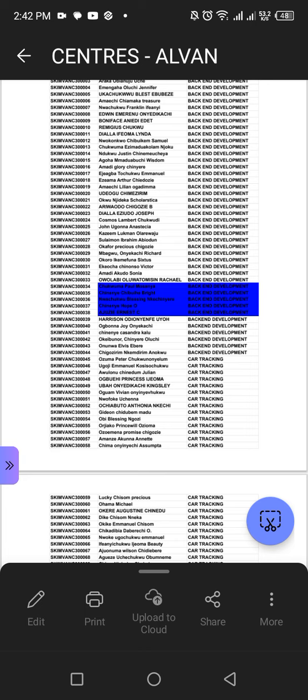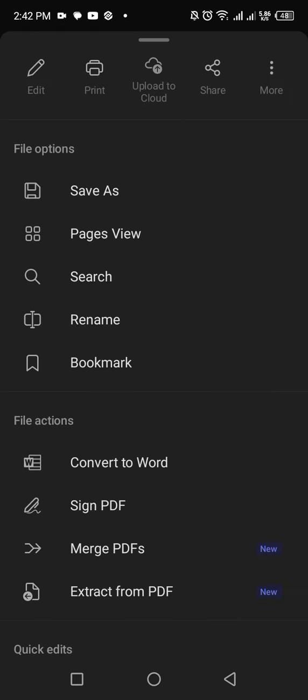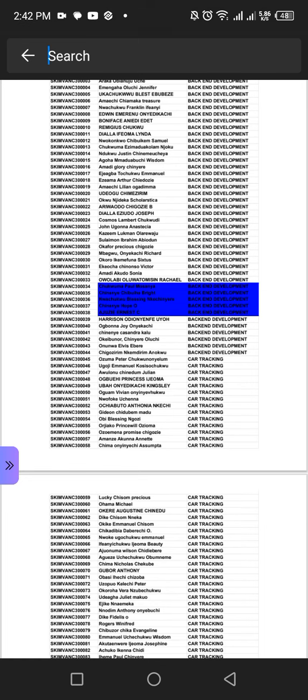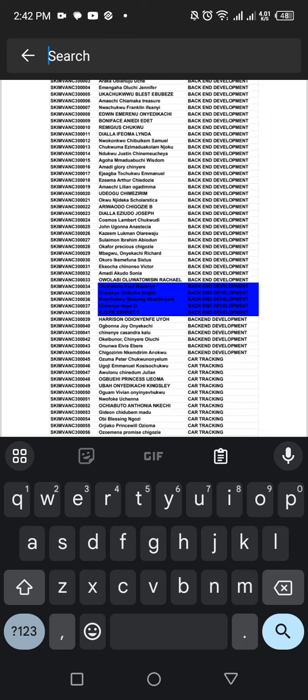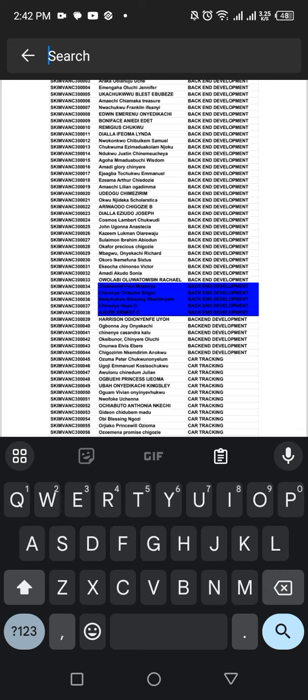There's search, there's open, there's this, all those are not needed. I want something else. More. More gives me search. You can see search here. I select search. So if you prefer using Microsoft 365, you can also download it. Then search for your name. Maybe my name is Favor or Grace. I like Grace. Grace.